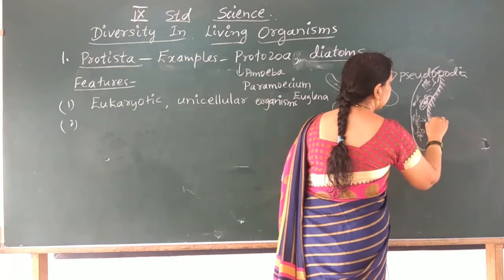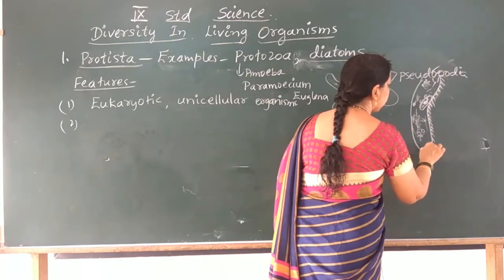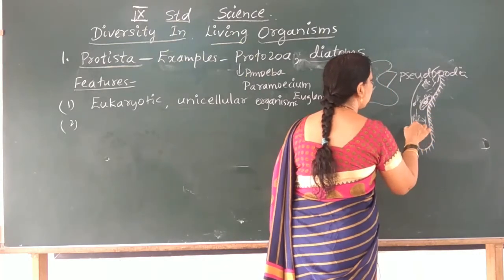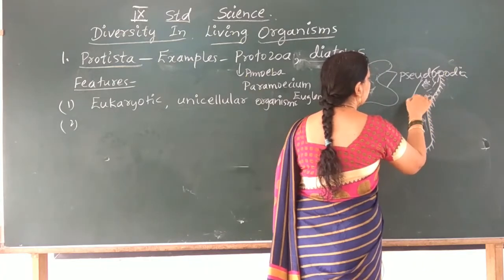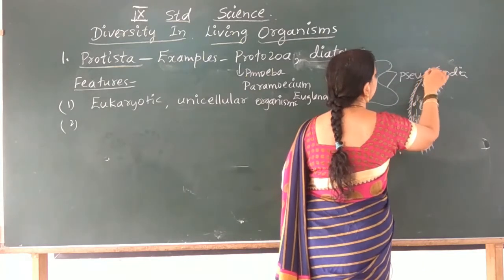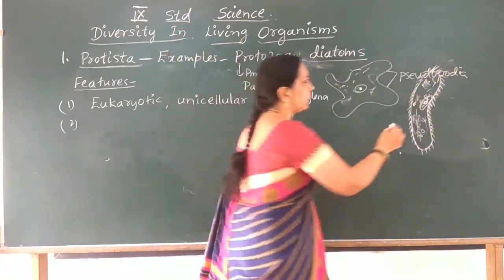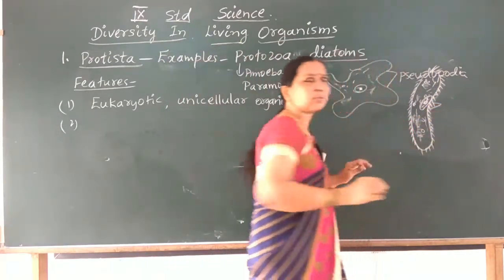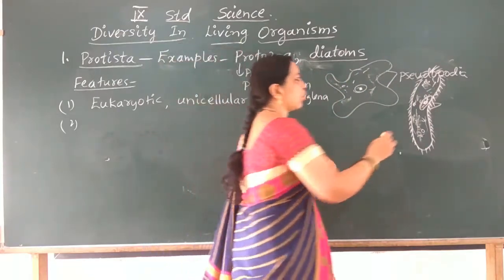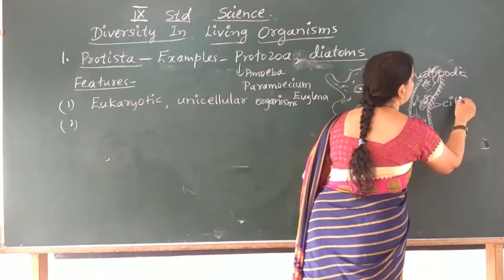So they have some appendages for movement. For movement we also use the term locomotion. Look here, they have very small hair-like structures called cilia for locomotion.